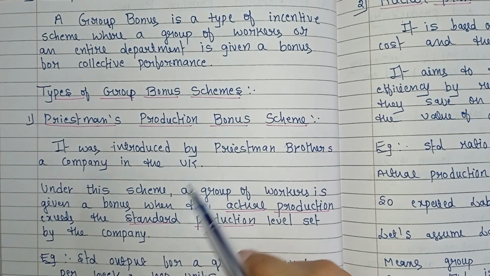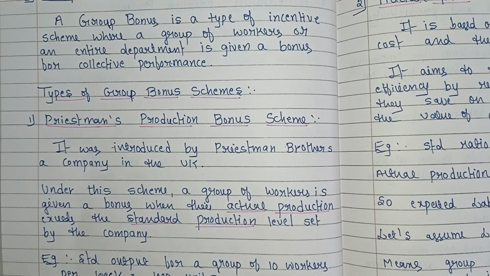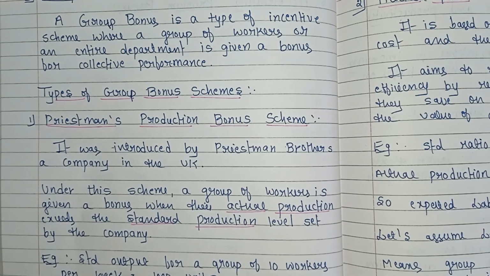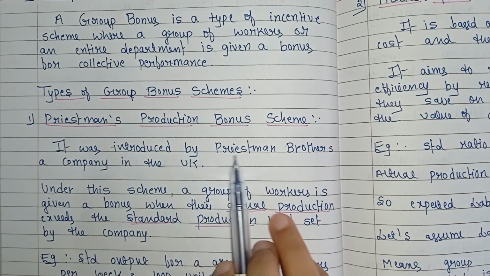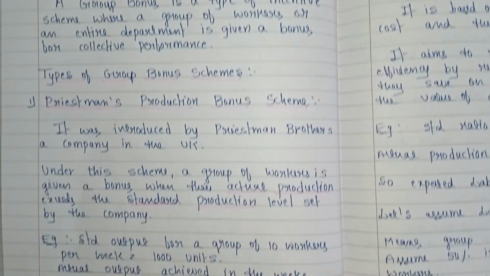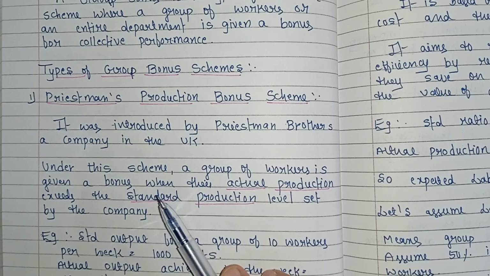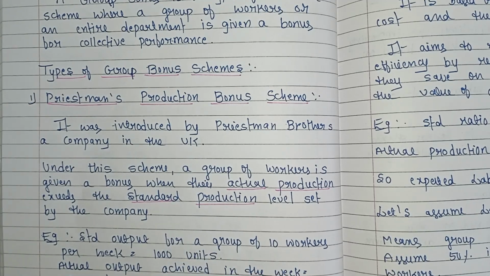In that, first one is Priestman's production bonus scheme. This scheme is one of the earliest and simplest group bonus plans. Clear? See here, it was introduced by Priestman brothers, a company in the UK. Under this scheme, a group of workers is given a bonus when their actual production exceeds the standard production level set by the company.